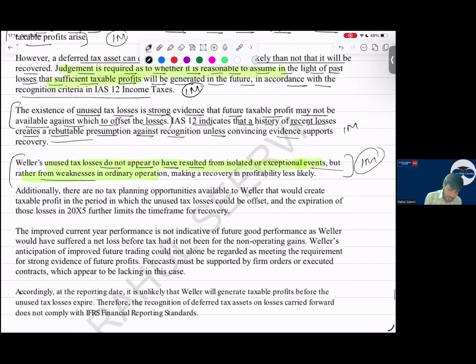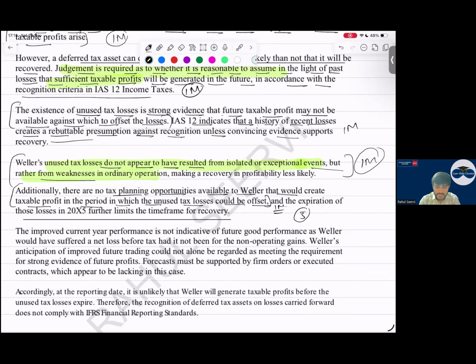Additionally, there are no tax planning opportunities available to W that would create a taxable profit against which the unused tax losses could be offset. So I can make this one point, as well as the next point I can link. The time frame is within 2 years, and it is very difficult that the company will become profitable here.